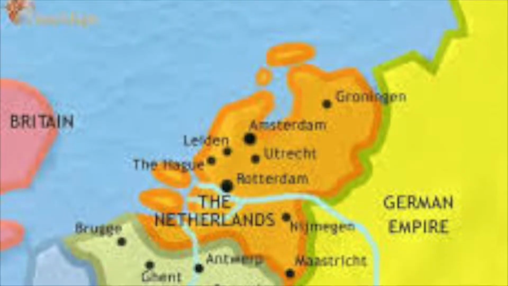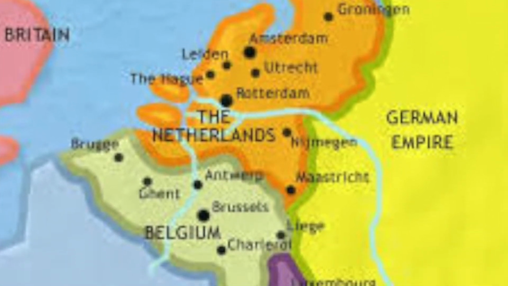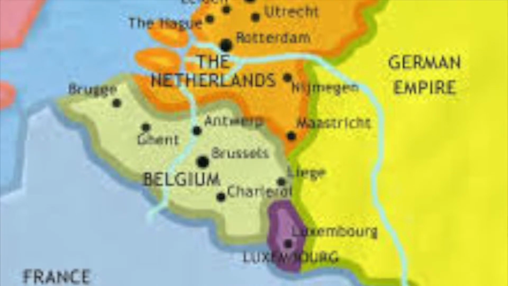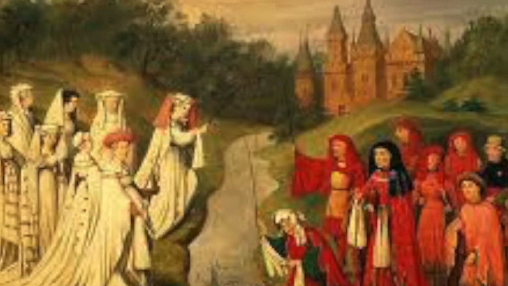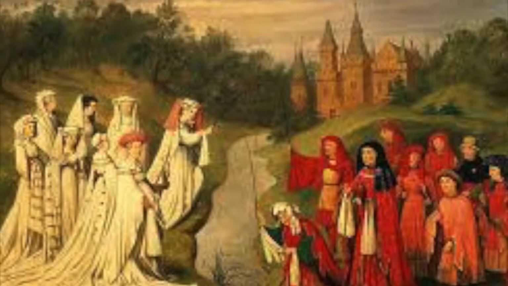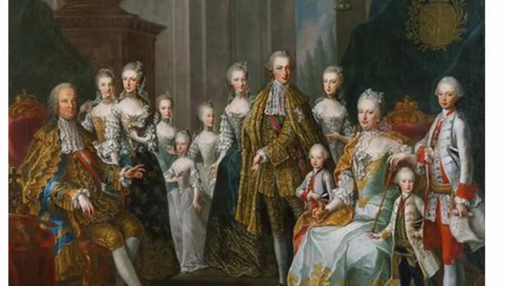The various provinces in the Netherlands, or the Low Countries, were never really united. They were slowly brought together by the Dukes of Burgundy in the 14th and 15th centuries. The Burgundy dukes weren't really concerned with expansion and centralization, but their successors, the Habsburgs, were. The new Holy Roman Emperor, Charles V, a Habsburg, united the Netherlands into a single entity.